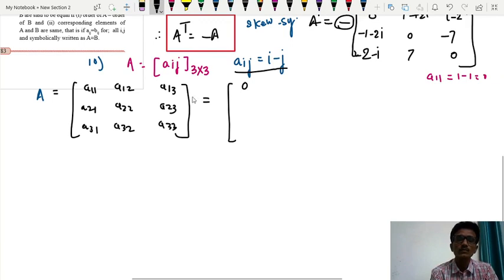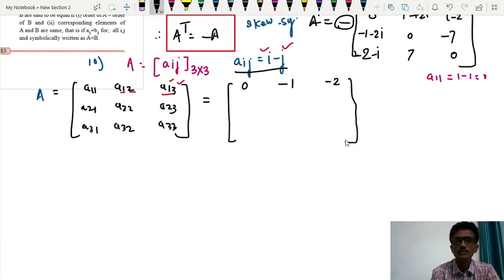Then A12, 1 minus 2, so we'll write minus 1. Then A13, 1 minus 3, i minus j. So 1 minus 3, that is minus 2.